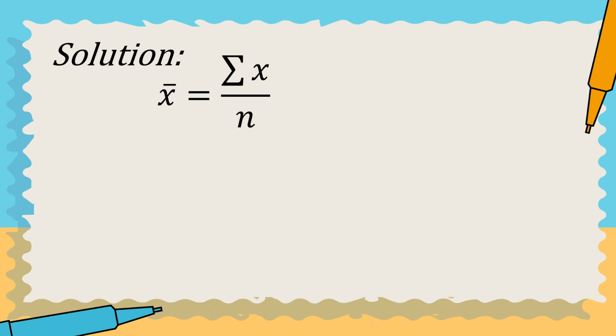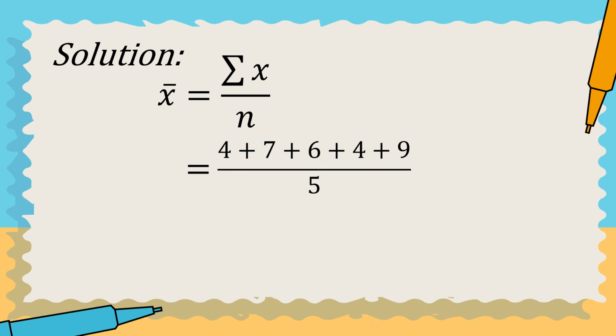Let us now get the mean of the given problem. For the solution, first write the formula to get the mean of ungrouped data. We have x bar is equal to the summation of x over n. In our problem, we have 4 plus 7 plus 6 plus 4 plus 9.